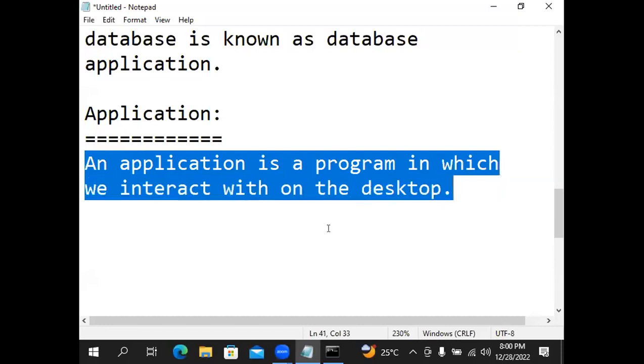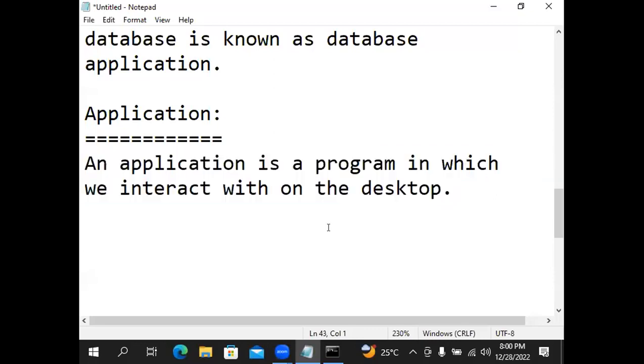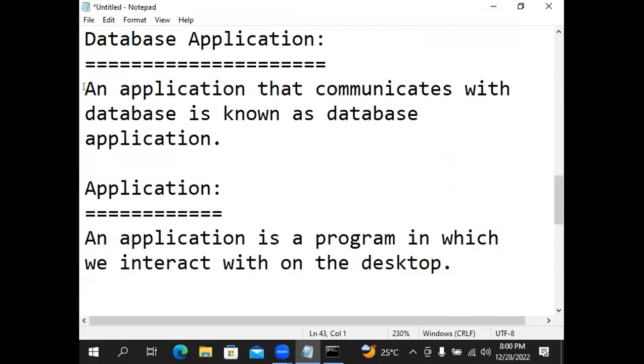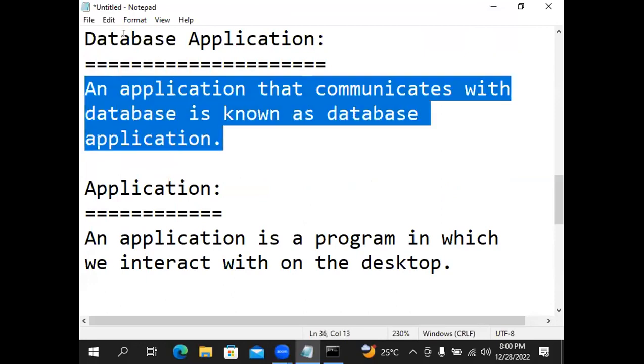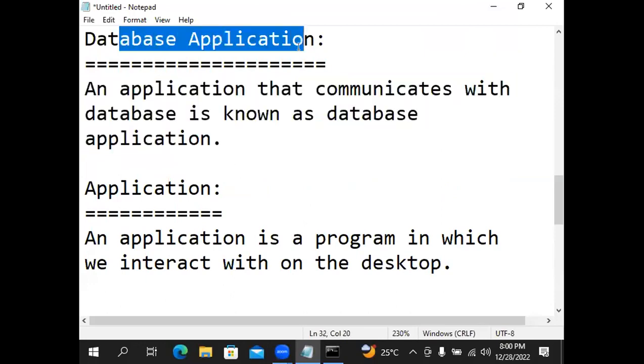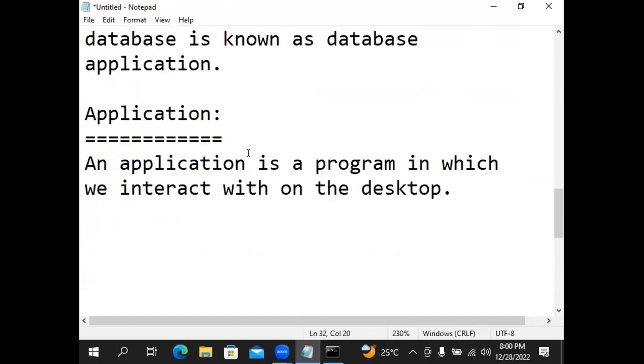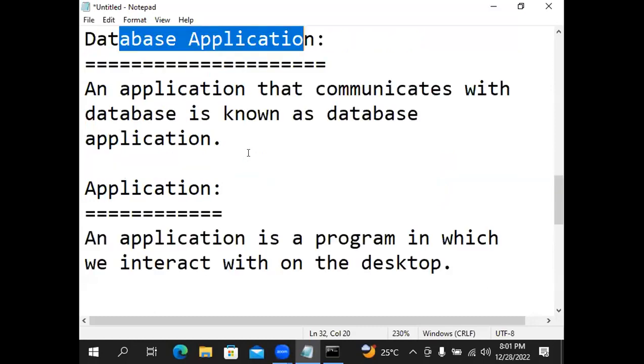So if you are interacting with a program, that program is called application. If you write one Java program and you are interacting with that Java program, then that Java program is also called an application. If that application communicates with database, then that application is called database application.